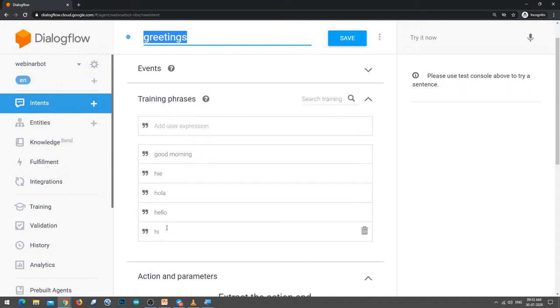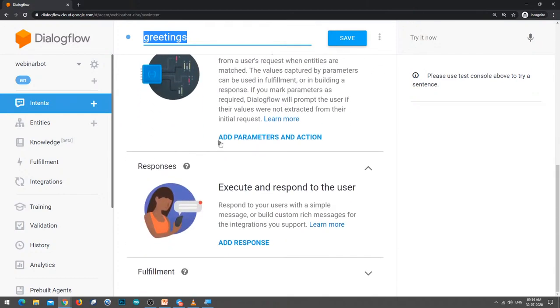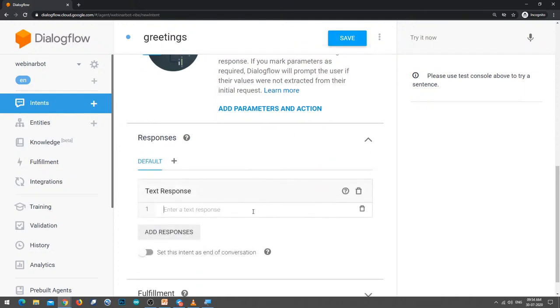If the user says hi, immediately the bot will understand the context. As I said, this is a context-based chatbot. Training phrases are nothing but user inputs, user conversations in particular. So what does the bot have to reply? That is what will be down here: Responses. Responses are nothing but what the bot wants to say when the user says hi. So let us quickly add a response here.